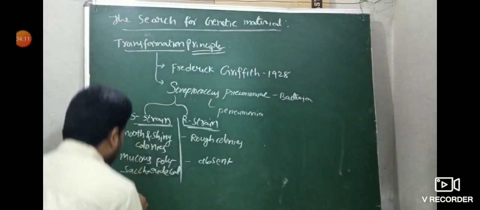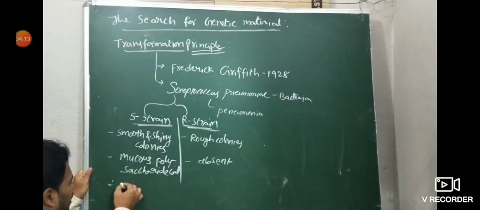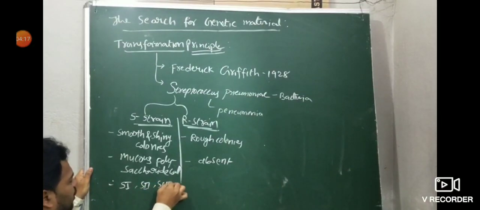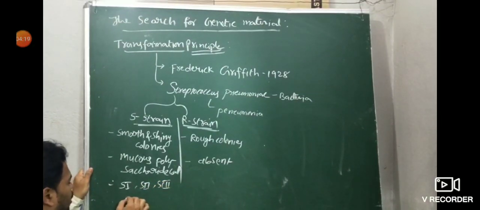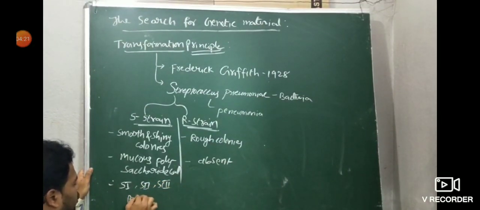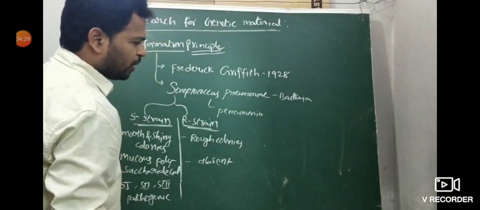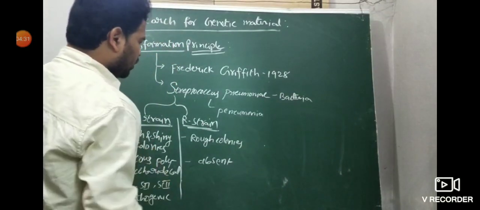Then these S strains are virulent. Their colonies are S1, S2, S3. These are all pathogenic or virulent in nature, meaning they cause disease.